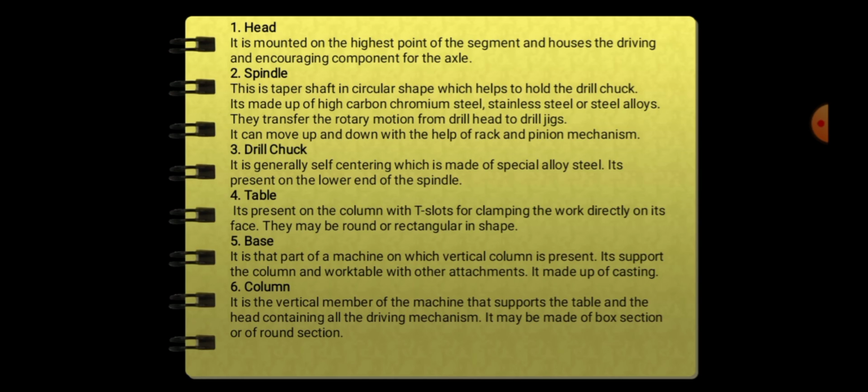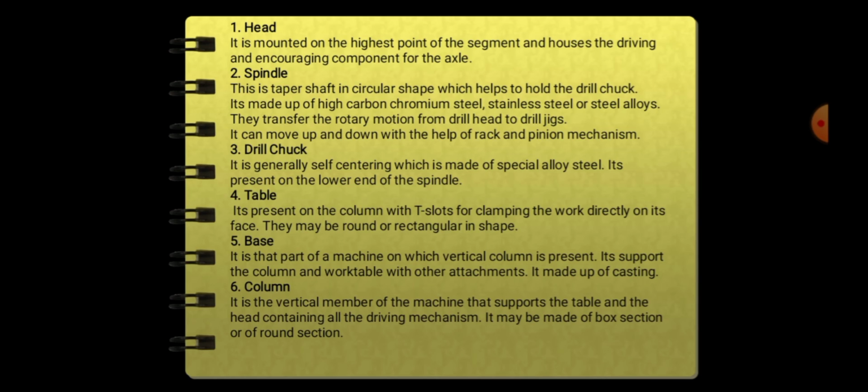Number 3. Drill chuck. It is generally self-centering, which is made of special alloy steel. It's present on the lower end of the spindle. Number 4. Table. It's present on the column with T slots for clamping the work directly on its face. They may be round or rectangular in shape.